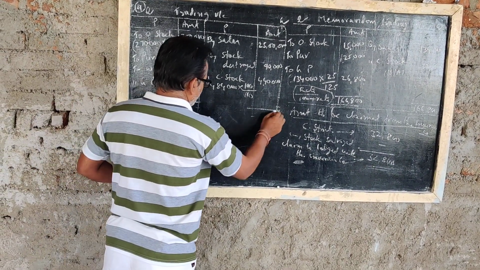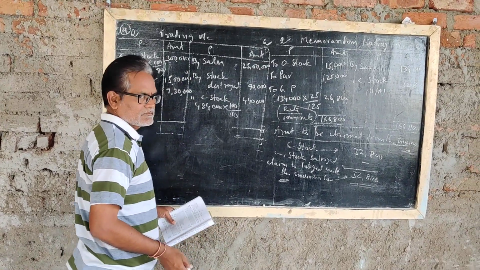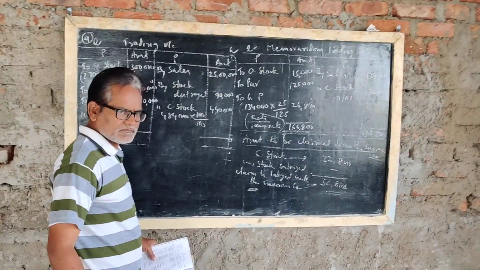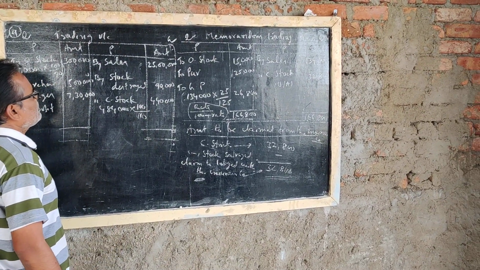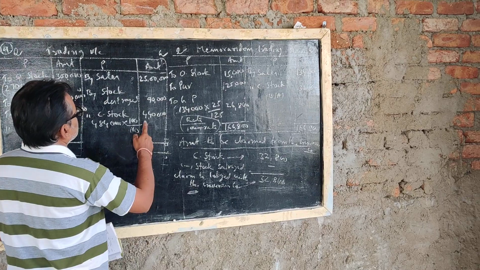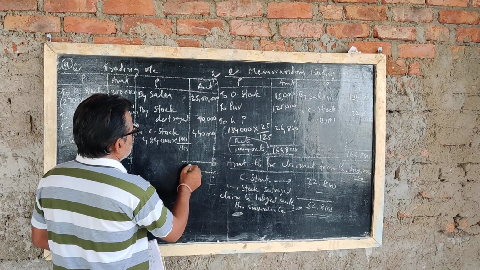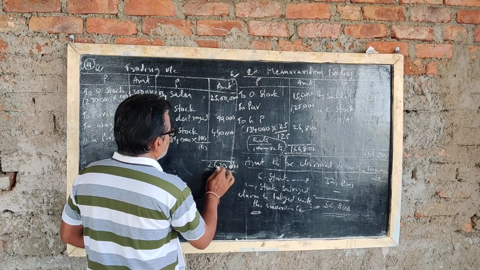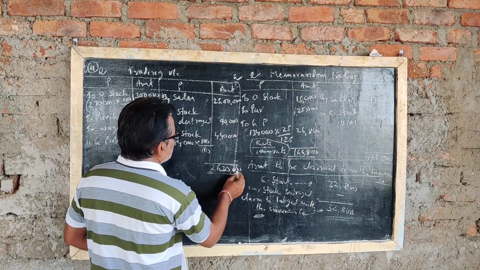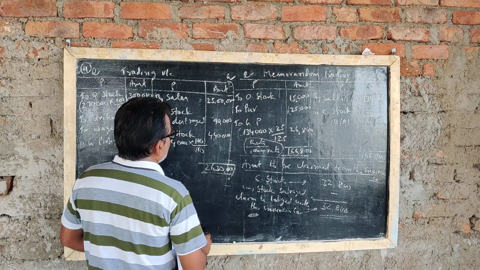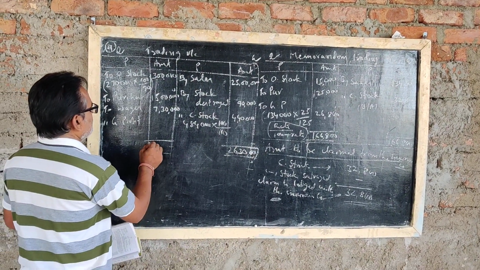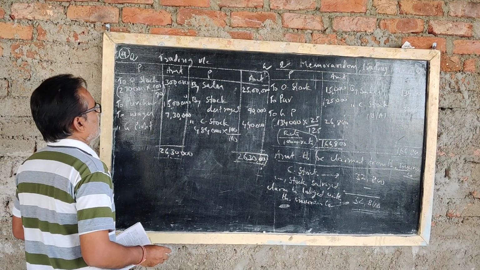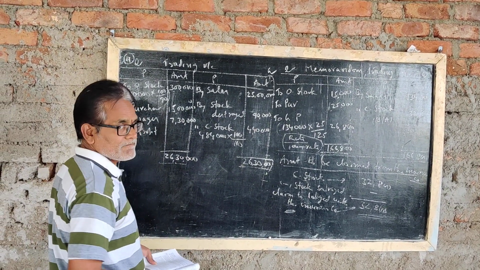Then gross profit. What is the answer? Gross profit answer. How much total? 26,30,000 total. Right? Gross profit how much?